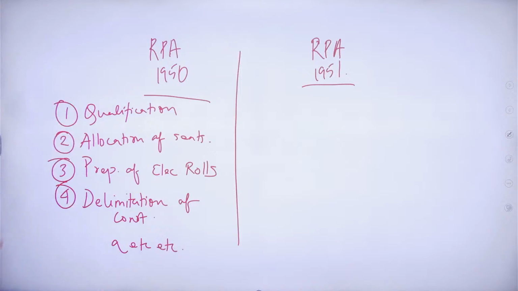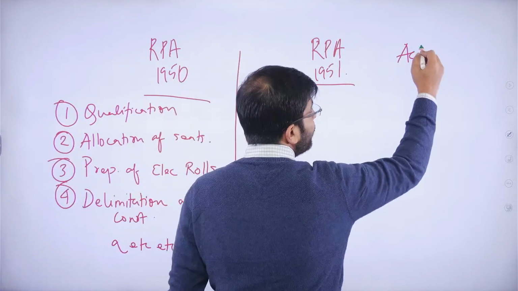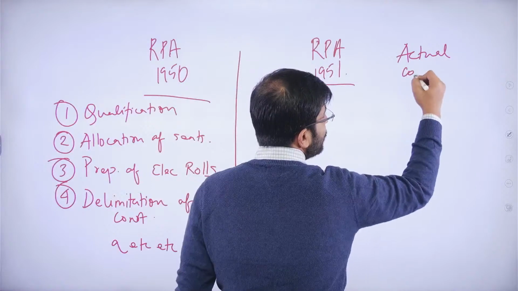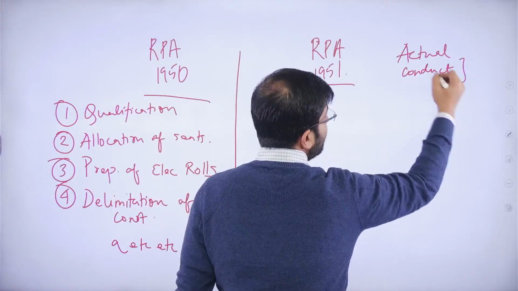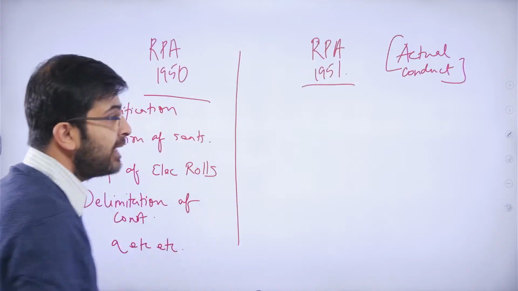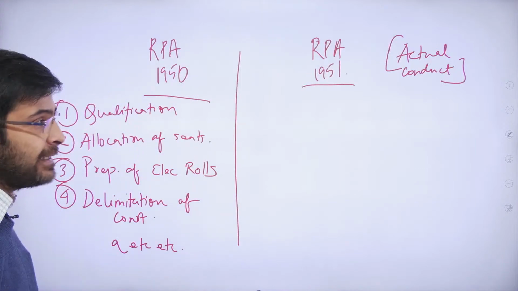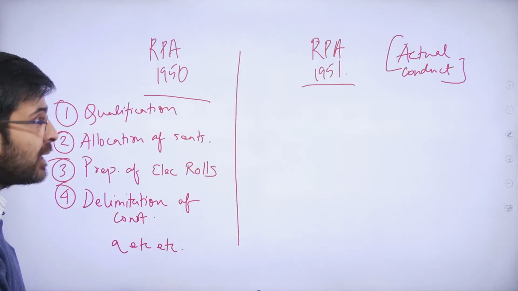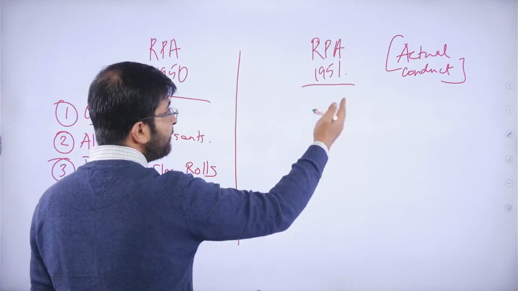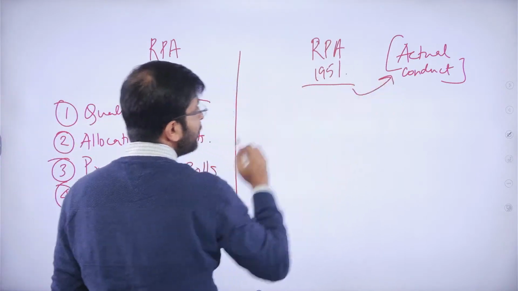This is the ambit of the RPA Act 1950, whereas the RPA Act 1951 essentially provides for the actual conduct. This is the key difference, so as to enable you to remember. You need not remember all the particular things, that's not humanly possible or advisable. However, you need to have conceptual clarity that RPA 1951 deals with the actual conduct of the election process.